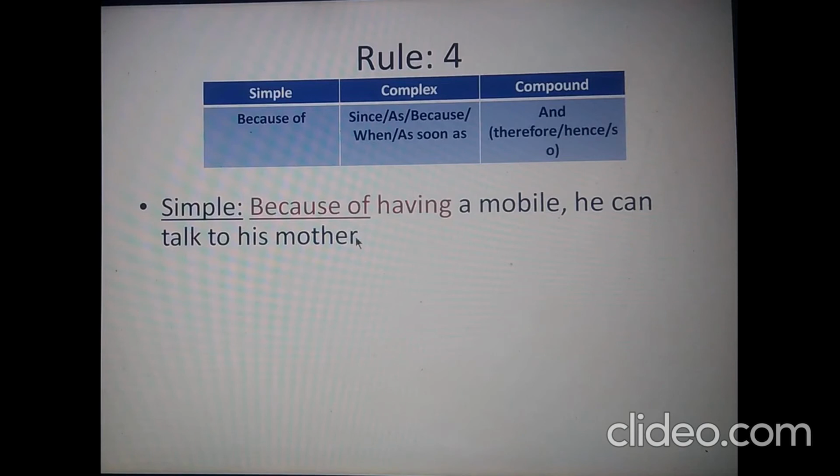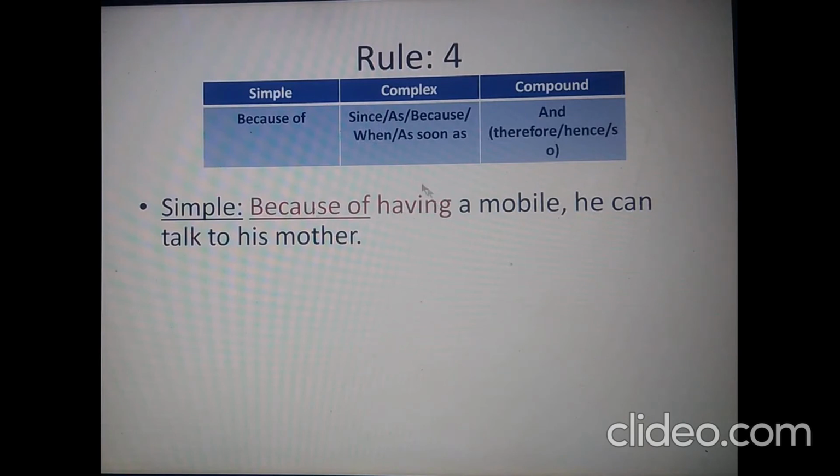In simple sentence, we are having because of plus verb plus ing, and the main clause is he can talk to his mother. To make this sentence complex, we'll need to drop out the prepositional phrase because of and use the conjunction since. So let us use the conjunction since here.